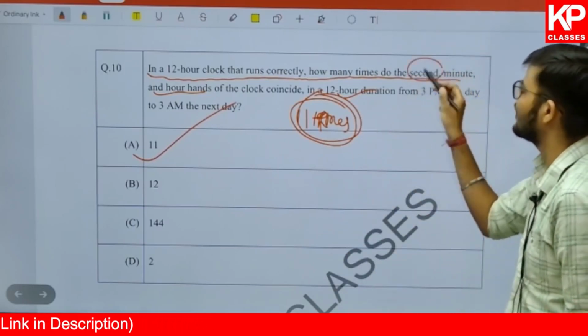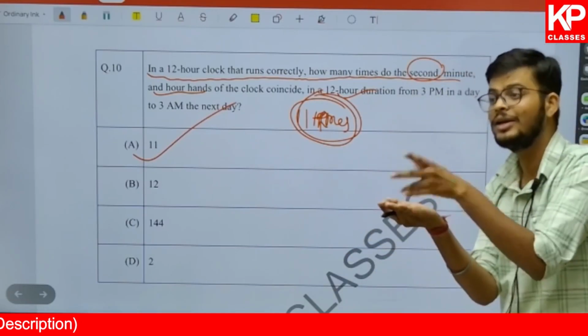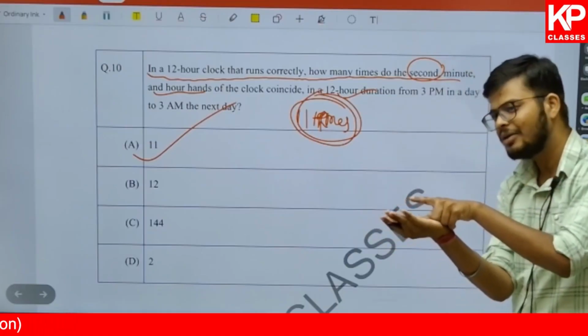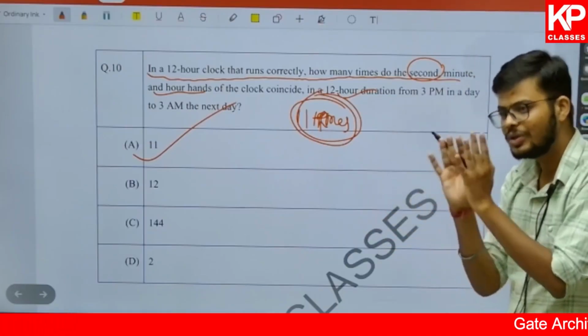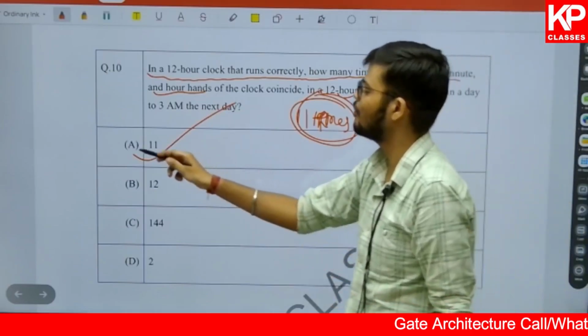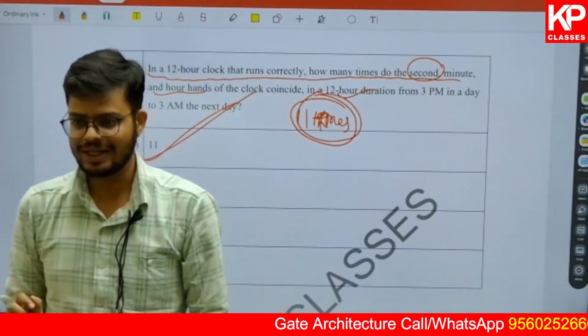The only manipulation they have done to this question is that they have given the second hand. So when the hour and minute hands are colliding, only at that time will the second hand come and overlap. So the possibility will remain the same. It will overlap only and only 11 times. So that is from my side.